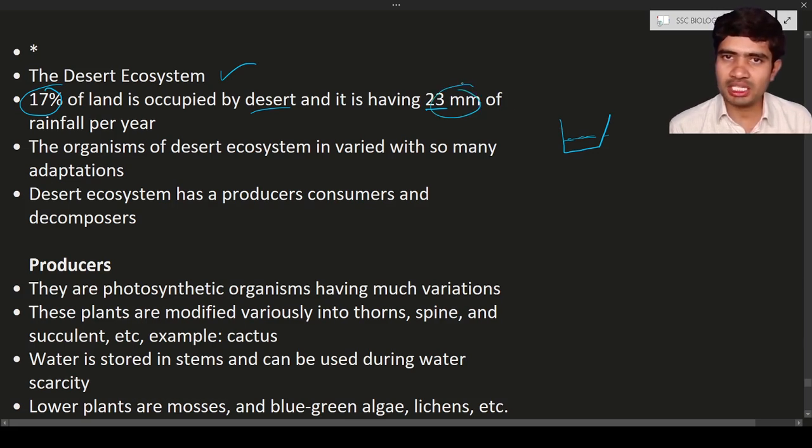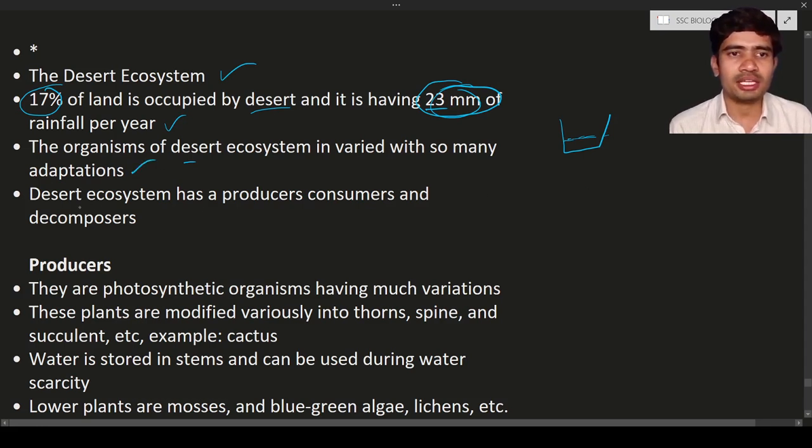So in the desert, the rainfall amount is 23 mm per year, not one day or one month, per year. The organisms of the desert ecosystem vary so much. Varied means there are so many changes in the organisms. The question is why there are so many variations. The reason is they have to adapt to such an environment, so they should have such variations.